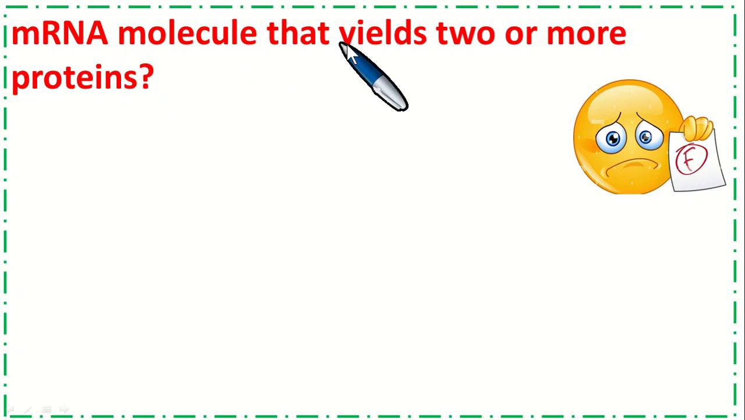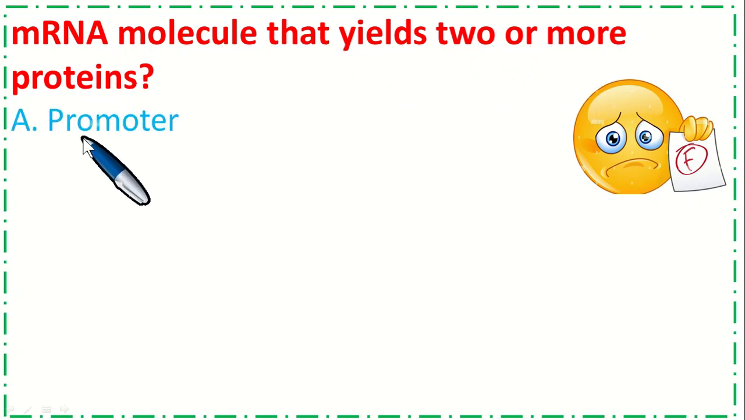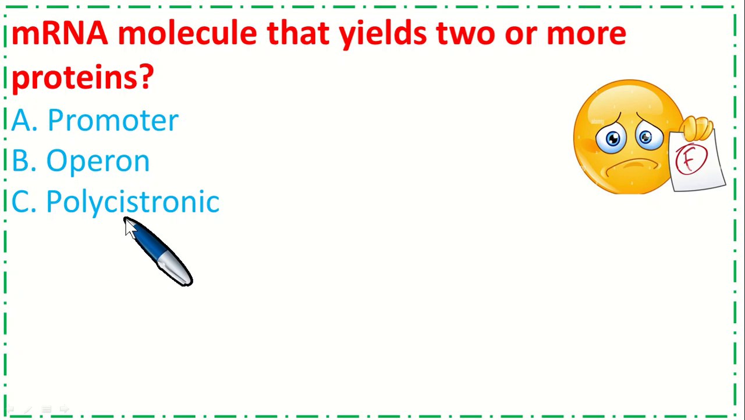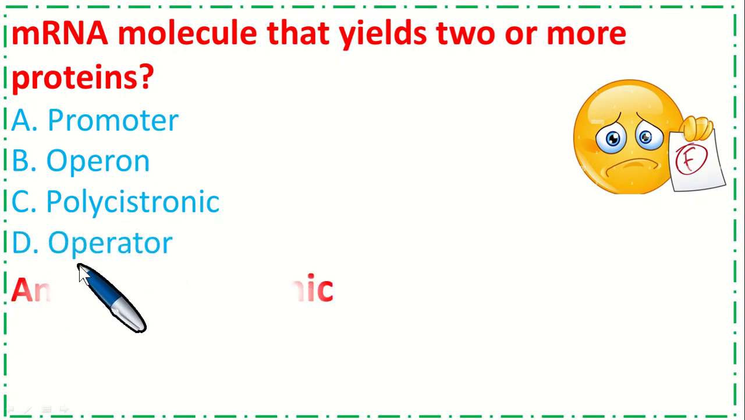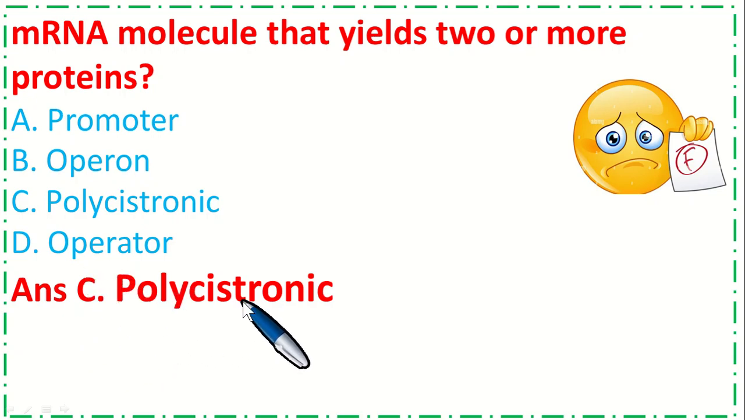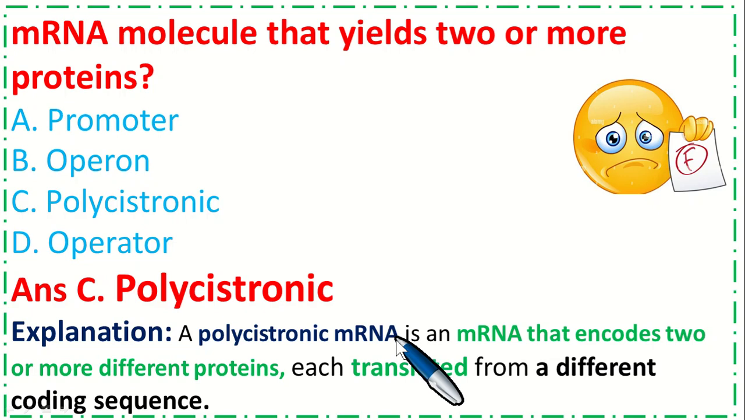mRNA molecule that yields two or more proteins. Option A, promoter. B, Operon. C, Polycistronic. And option D, operator. So the correct option is C, Polycistronic. A polycistronic mRNA is an mRNA that encodes two or more different proteins, each translated from a different coding sequence.